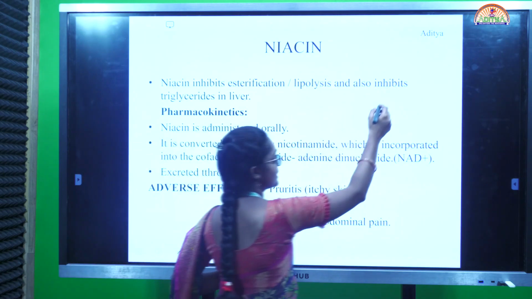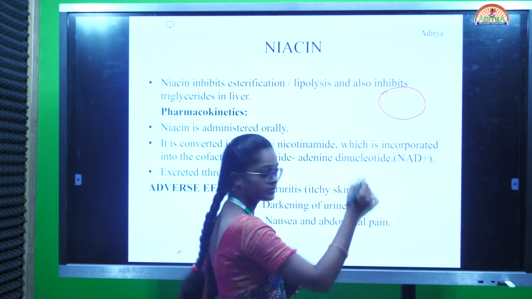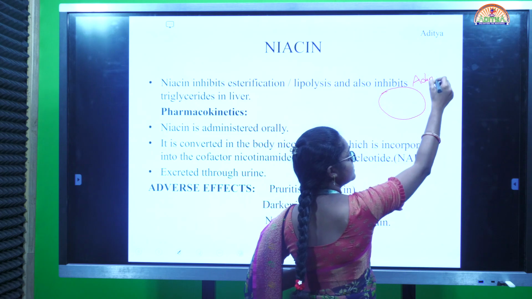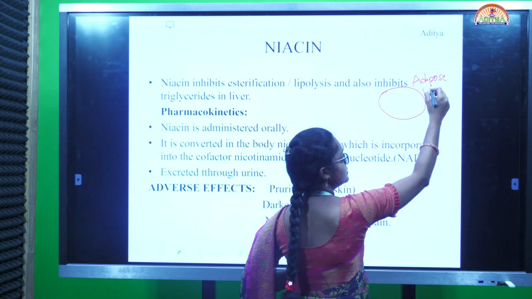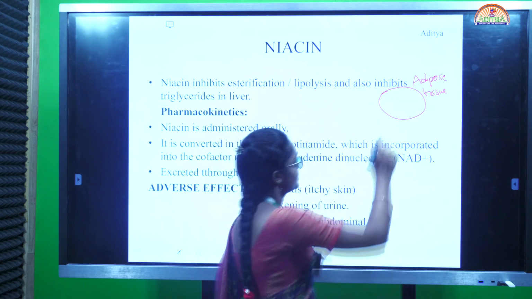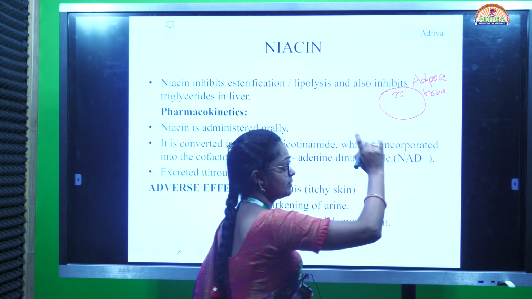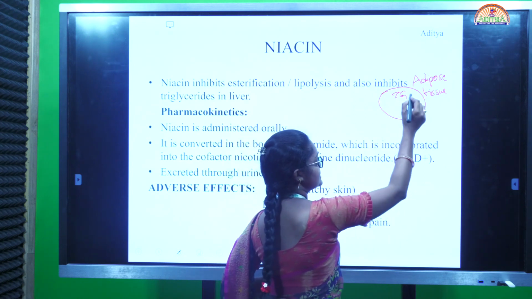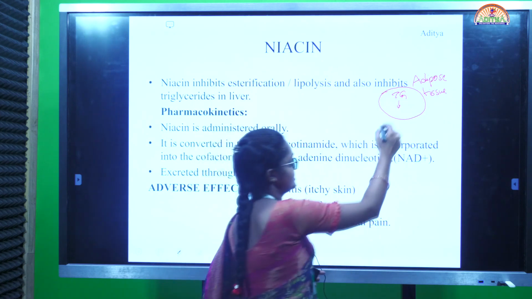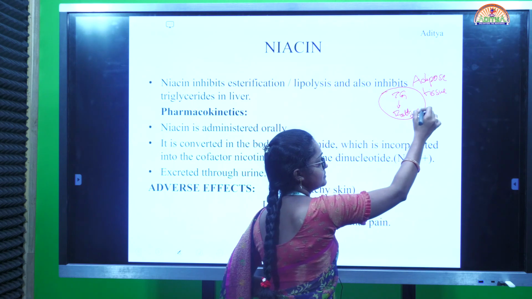here we have seen the mechanism of action in the adipose tissue. This is adipose tissue. Niacin's mechanism of action in the adipose tissue: there are triglycerides, and triglycerides form fatty acids.